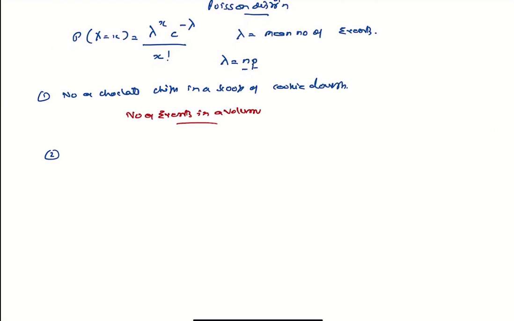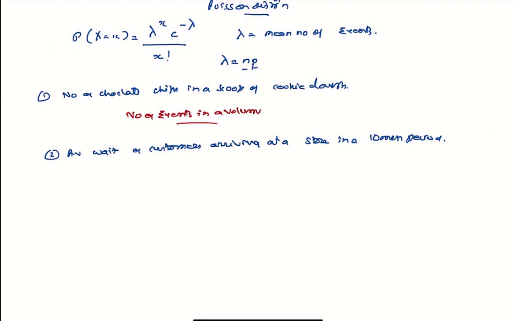But if we ask the average weight of customers arriving at a store in a 10-minute period, now, average weight is not a countable event.